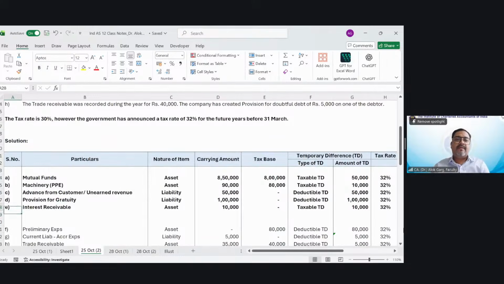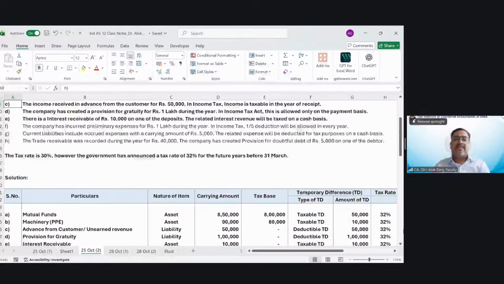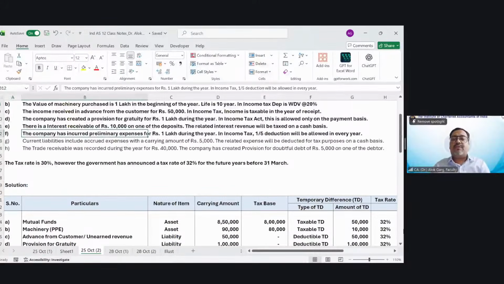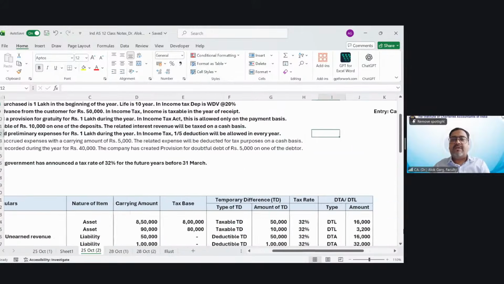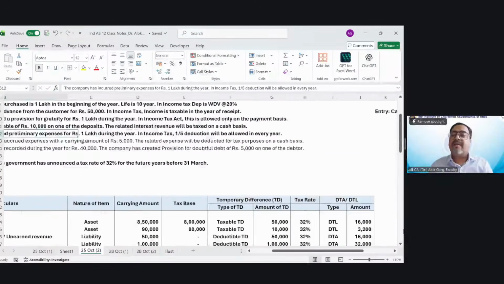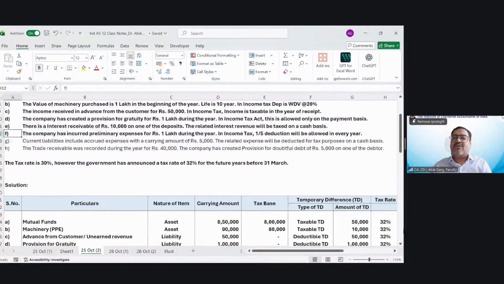Next, the company has incurred preliminary expenses of rupees 1 lakh during the year. In income tax, 1/5 deduction will be allowed every year. Friends, these preliminary expenses are not required to be deferred in the books of accounts. Whenever you incur preliminary expenses, they have to be expensed off in the same year in the books of accounts. So the preliminary expenses balance will never come into the balance sheet. So what is your book base? 0. What is your tax base?